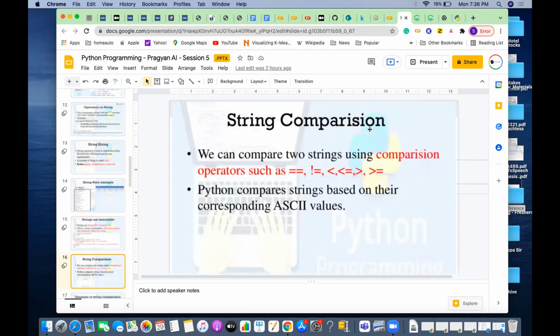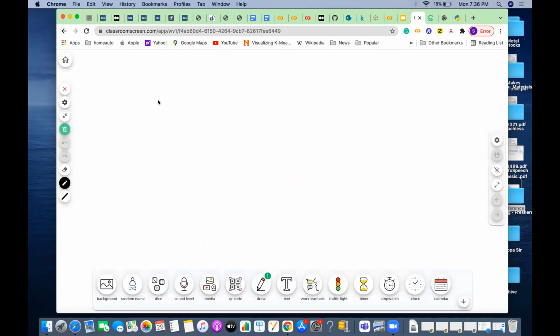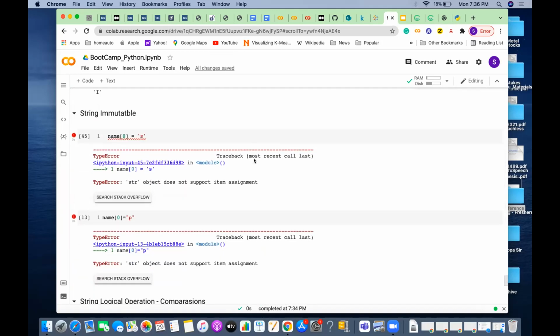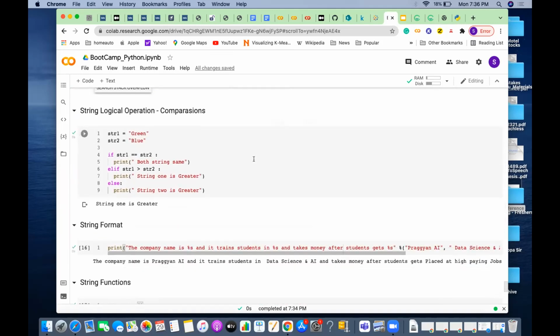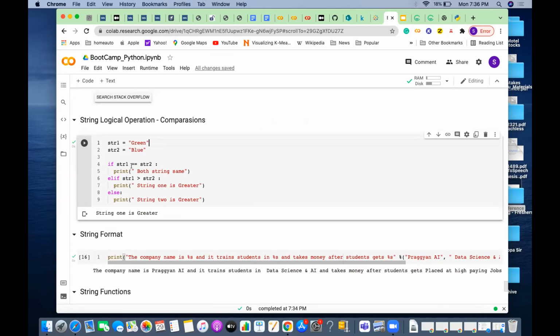So what is that actually? In C, it is very difficult to compare two strings. But here, it can use the logical operators. For example, if string 1 is green and string 2 is blue, to check whether these two are the same or not, you can use logical operators like equal to, greater than, or less than. So it can give the result.